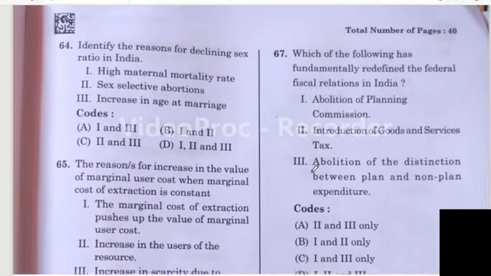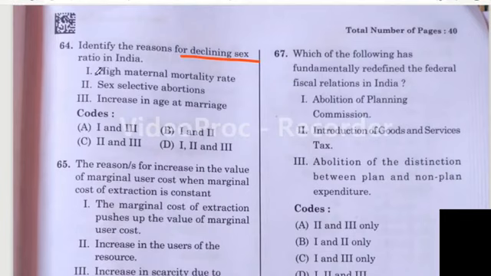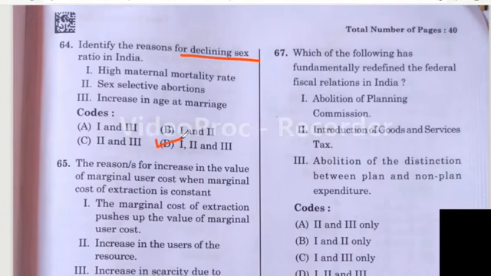Question number 64. Identify the reasons for declining sex ratio in India. First one, high maternal mortality rate. Second one, sex selective abortions. Third one, increase in age at marriage. So 4 options are given here. I think option D, all of the above, is the right answer.